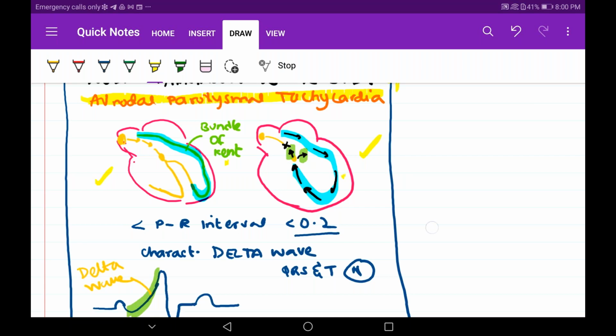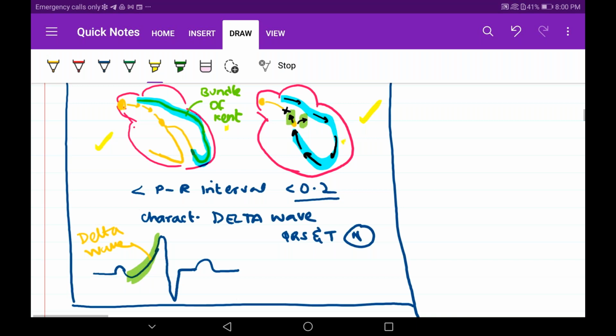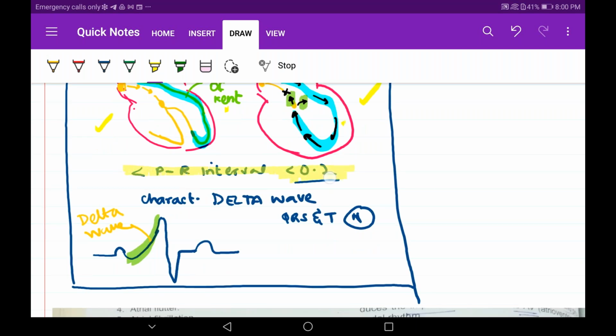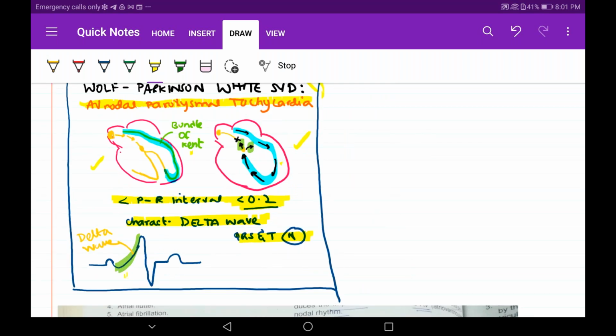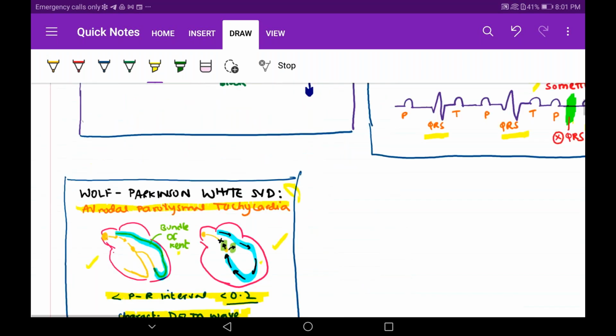What are the key features I have told you? The PR interval decreases. Why? Because ventricular depolarization is occurring early. The next thing is the characteristic delta wave. Rest all will be normal. In the diagram, you have to draw this delta wave. Happy now? Theory part is over.